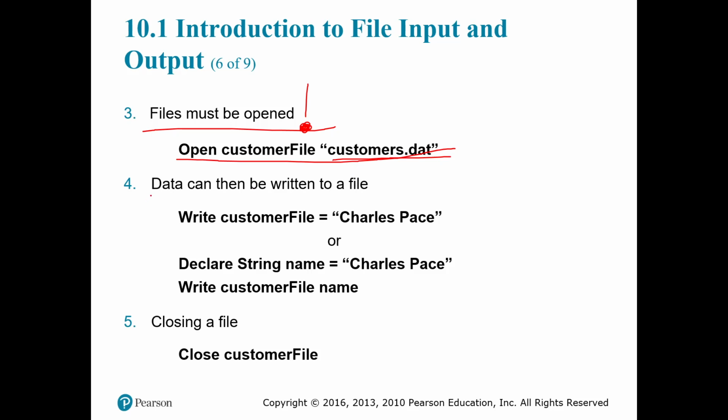Then data can be written to a file, but only after you open the file. So we do something with the data and write it to a file. It doesn't matter what we're doing with it; we are either reading something or writing something to a file. And then, very important, we close our file.